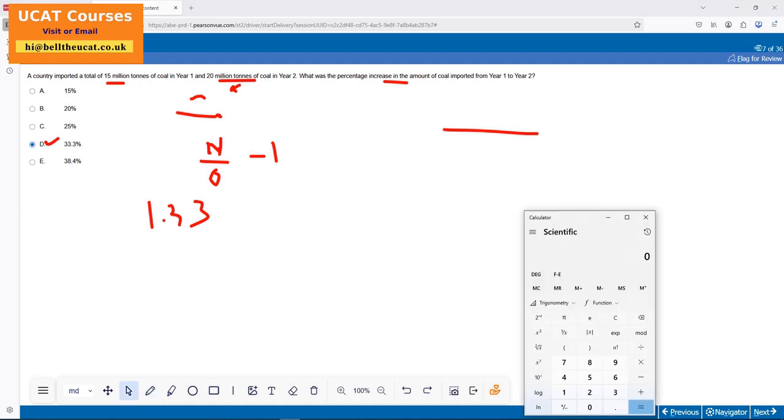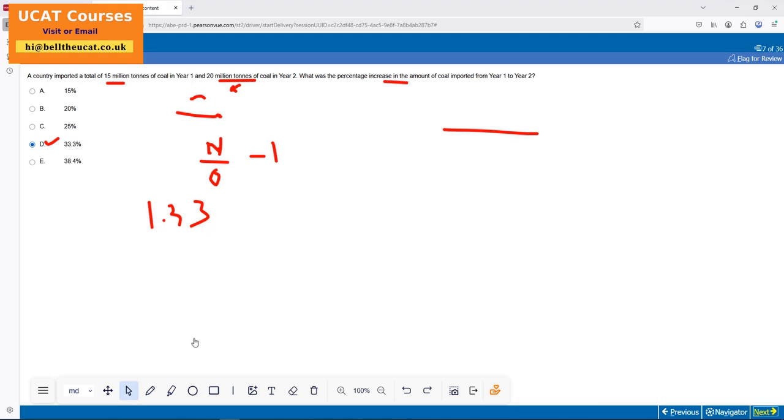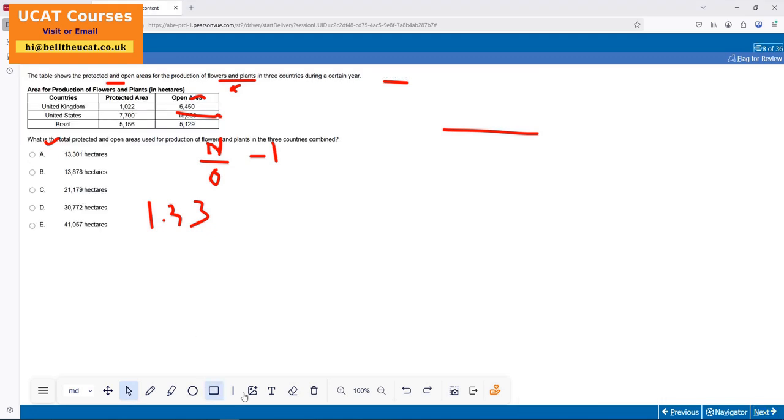Right, so what did you do? New divide by old. So I got 20 divided by 15, 4 over 3, which is 1 over 3. Ignore the 1, 3. That's my option. Moving on to our next question. I'm hoping it's not that fast enough because it's more or less UCAT mode.